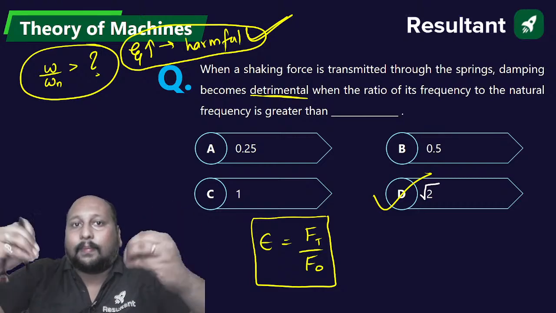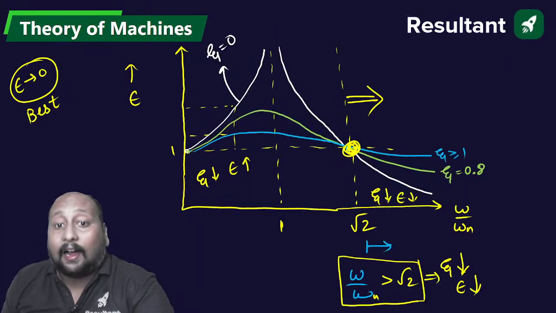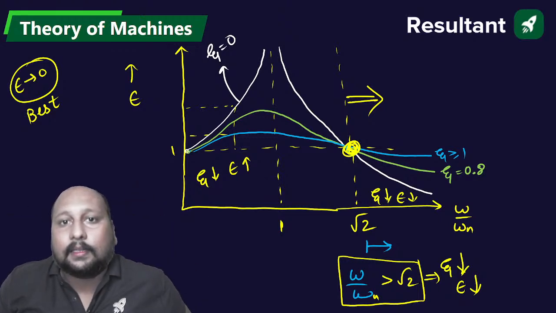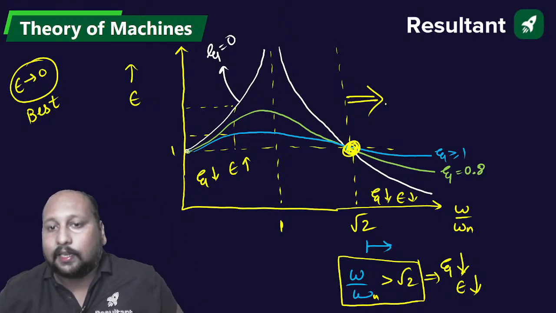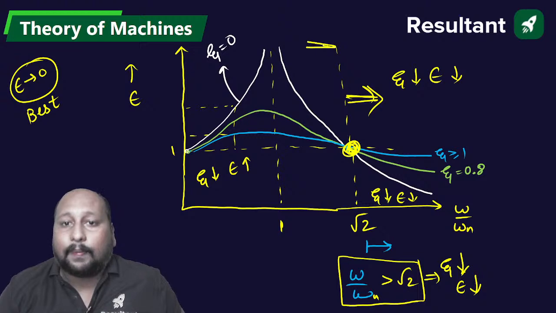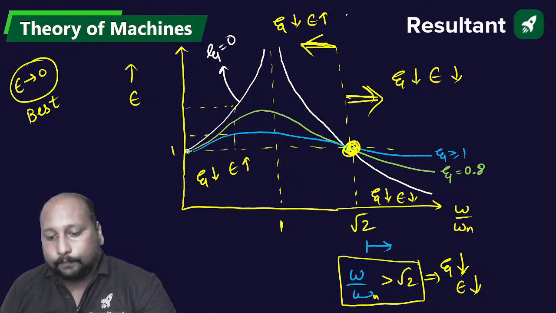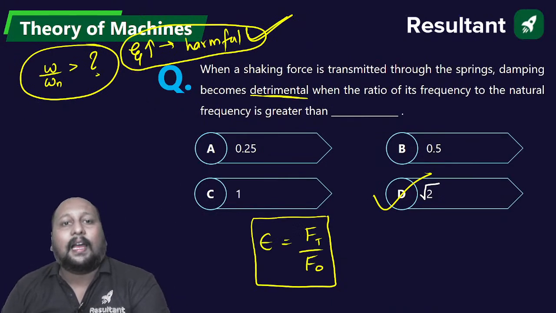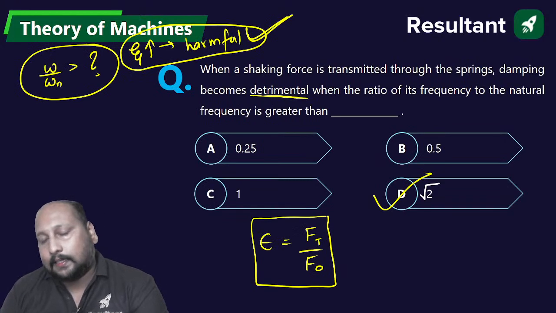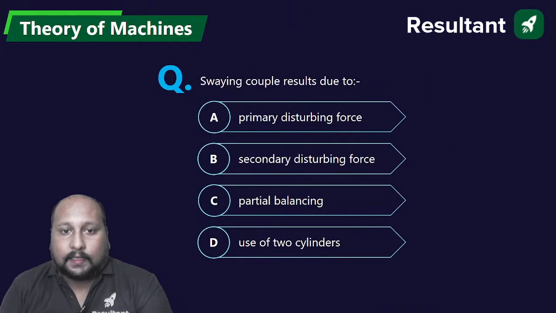E के value जितना minimum होगा, the less the value, the more good will be for the system after omega by omega n is greater than root 2. इस region के बाद ही we can say zeta decreases, E also decreases. इस region से पहले, before this region, as zeta decreases, E value increases. Okay, fine. So here we are having option D as the correct answer, that is equal to root 2. Next question on the screen.